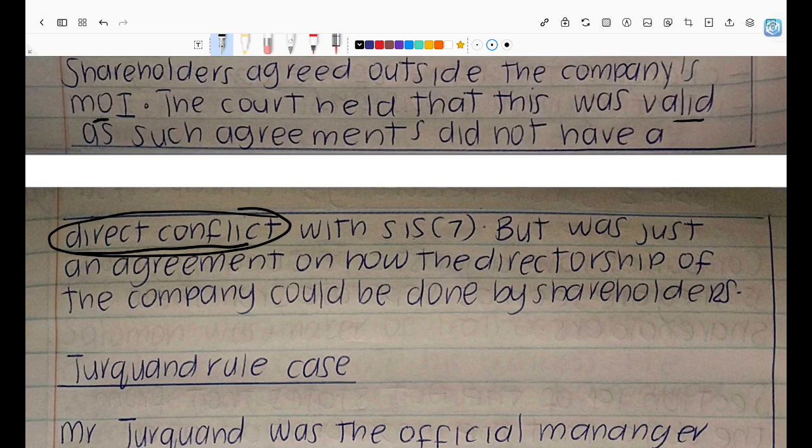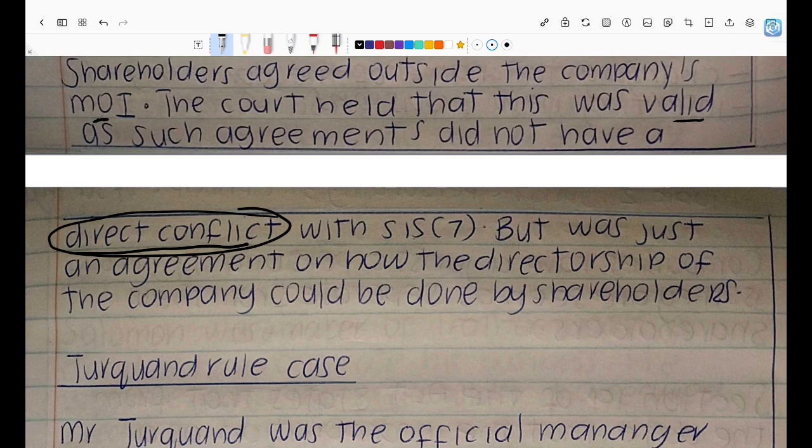And as much as the MOI stated otherwise, because the environment they were existing in allowed such contracts to be made between shareholders, the court held that it was valid. And another thing that made the court decide what it decided on was because this agreement was not in direct conflict with the MOI. So they used section 15 sub 7 to make it valid, right? But it was just an agreement on how the directors of the company could be done by the shareholders.